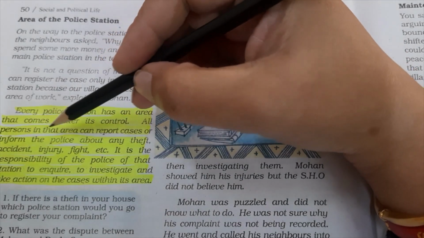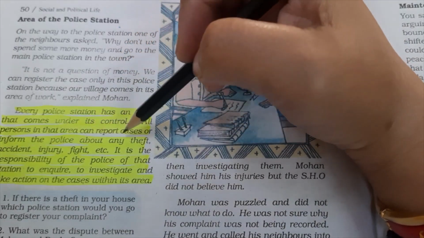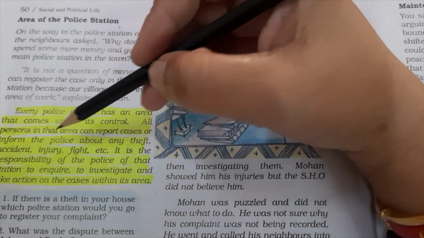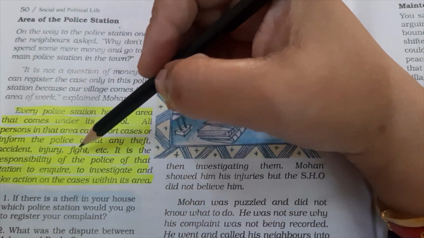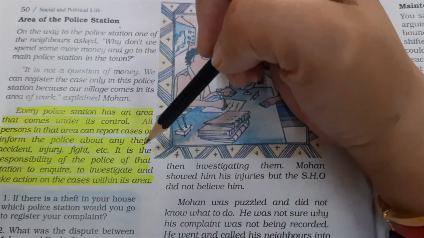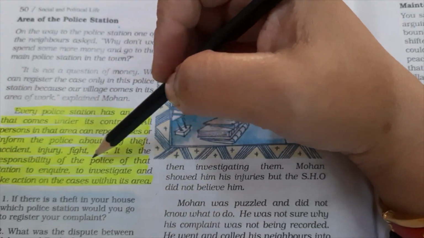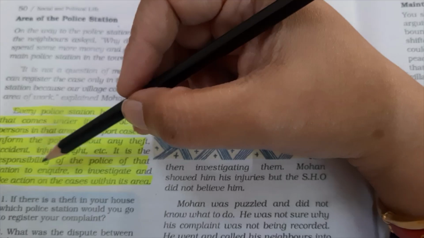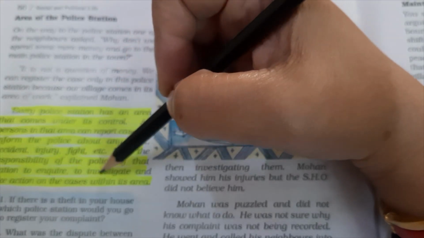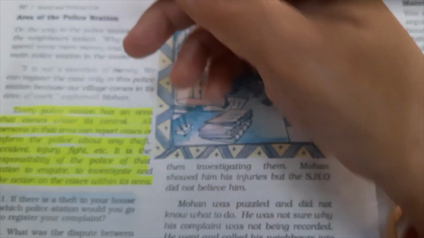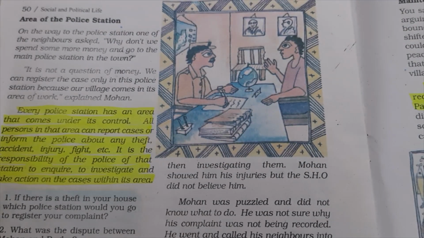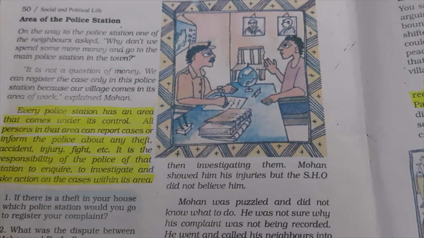All persons in that area can report cases or inform the police about any theft, accident, injury, fight, etc. It is the responsibility of the police of that station to inquire, to investigate and take action on the cases within its area. So this is the role of the police.